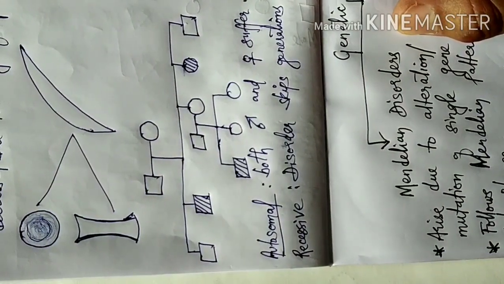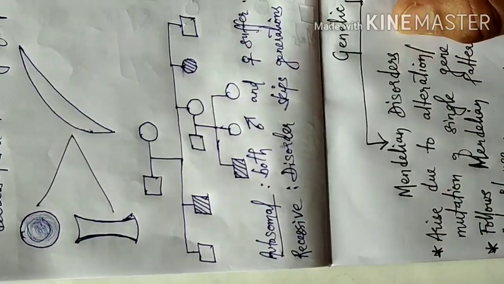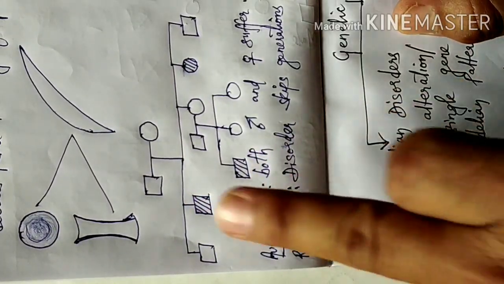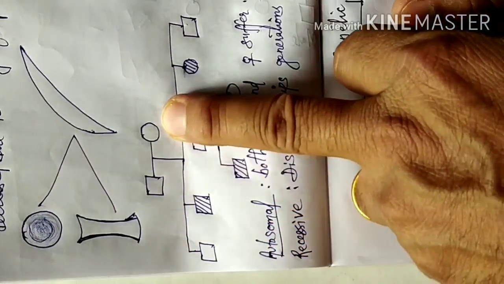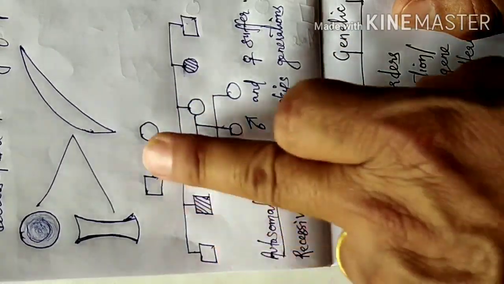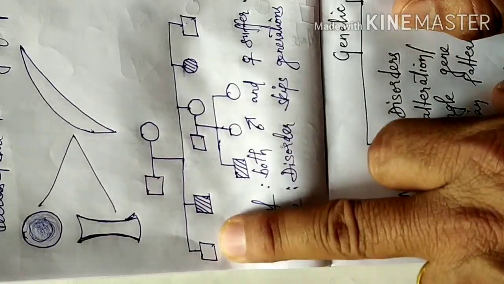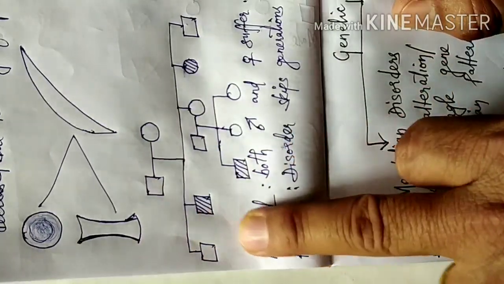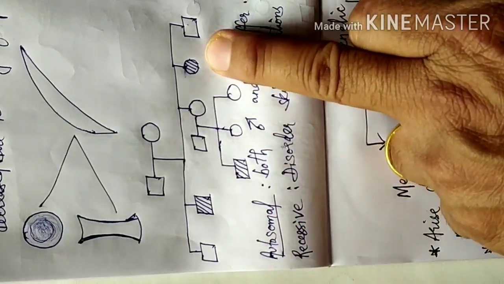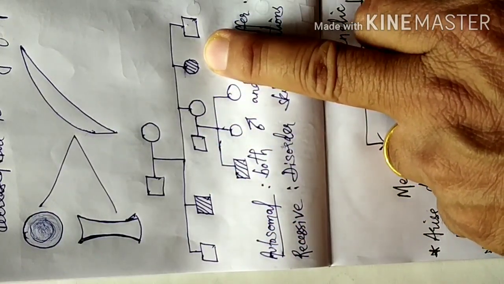This is a pedigree chart that I have shown for the inheritance pattern of sickle cell anemia. We see these 2 parents are not suffering from any disorder. Then in generation 2, we find 1 son and 1 daughter suffering.